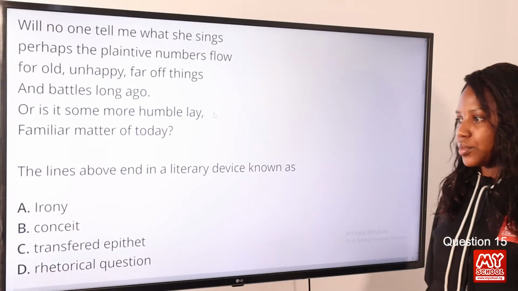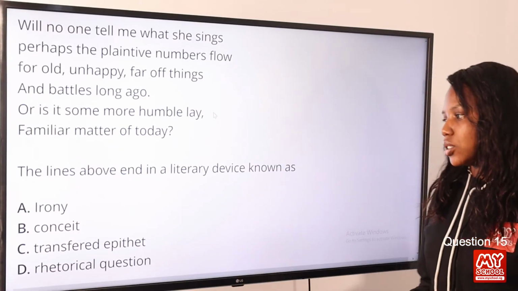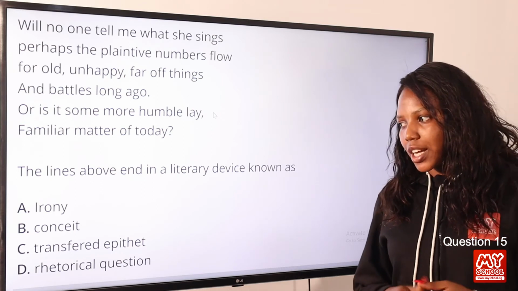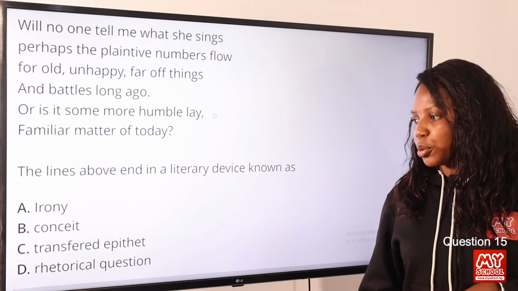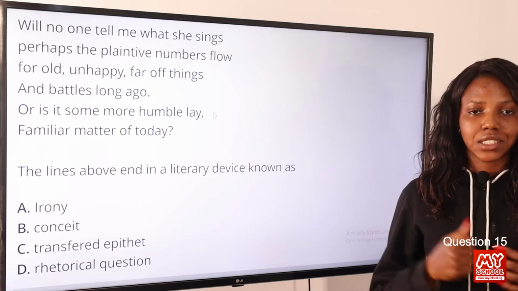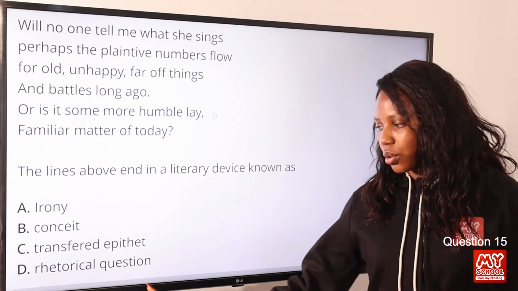Question 15. The lines above end in a literary device known as dash. Option A, irony, option B, conceit, option C, transferred epithet, option D, rhetorical question. The answer to this question is rhetorical question.